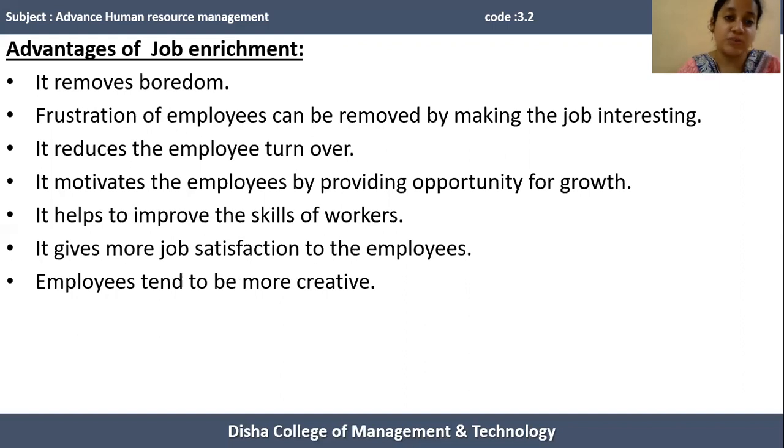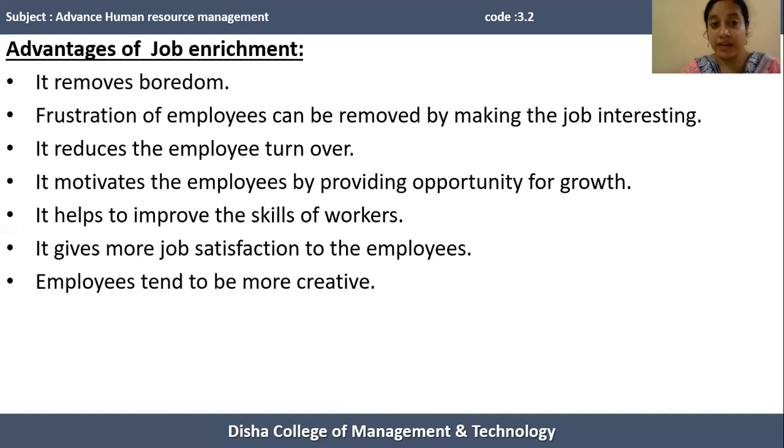Last advantage of job enrichment is that employees tend to be more creative. Means the employee has to perform a challenging task if a particular employee's job is enriched. So for performing a particular challenging task, the employee acquires more skills, more knowledge, and more ideas, and that leads to use of the creativity and innovative ideas of human resources.